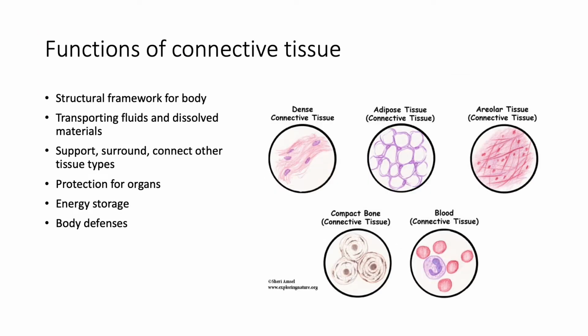And we've talked about connective tissue before. So we talked about structural framework of the body when we talked about bone, or how blood is a connective tissue because it's involved in the transportation of fluids and dissolved materials. We have those that connect other tissue types or support them. So we talked about things like ligaments and tendons that connect muscle and bone. We get protection for organs and energy storage from things like adipose tissue. But the one we're going to look at here, which we haven't talked about too much, is areolar connective tissue.